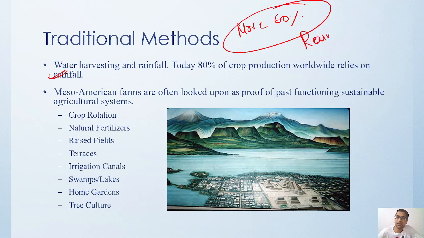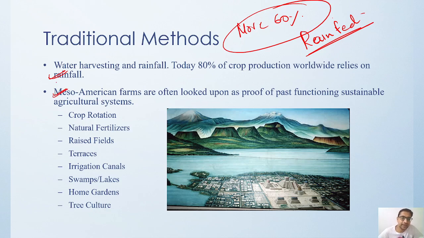So whenever there is a report from the meteorological department that this year the rain is going to be good, automatically all the sectors gain importance, because agriculture is the basic field on which every other sector is dependent. Here we have an example of Mesoamerican farms.